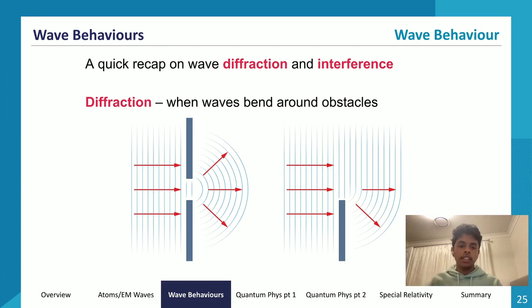So, diffraction and interference. What is diffraction? Think back to Year 11, Module 2. Diffraction is when waves bend around obstacles. So this is diffraction over here. As it enters the slit, it becomes a point source wave, and it starts spreading out from this one point source. Same with over here, where it bends around this obstacle. This is an example of diffraction. So you should be able to define diffraction because it is in red.